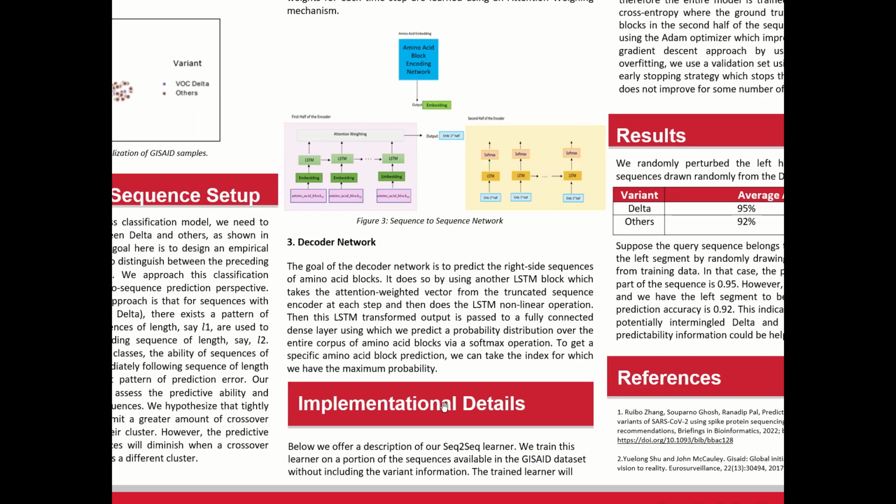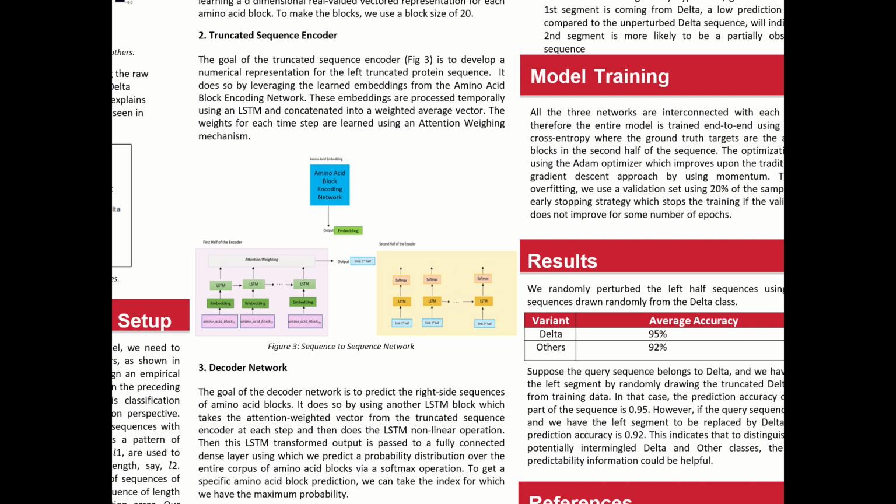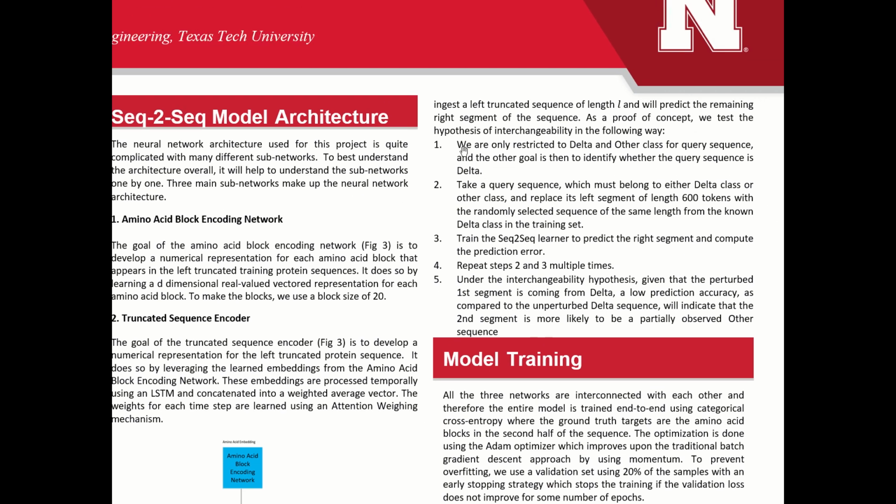And now we will just look at the implementational details of the seq-to-seq. First, we are only interested in the delta and the others category. So what we do is we take a query sequence, which should either be in delta or in others, and we replace its left segment or the left side truncated sequence by randomly drawing sequences from all the known delta sequences in the training set.